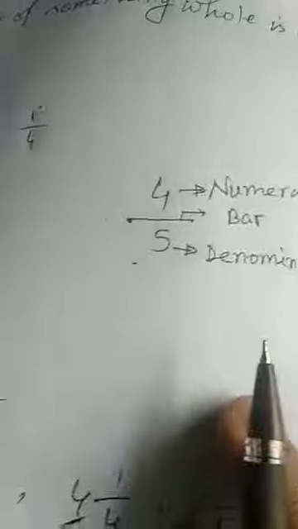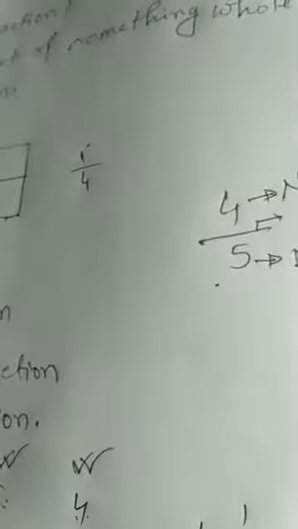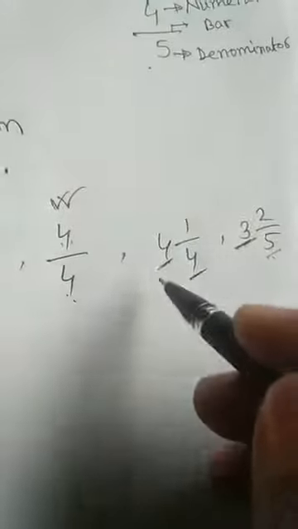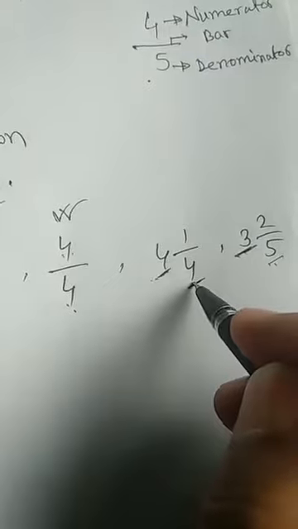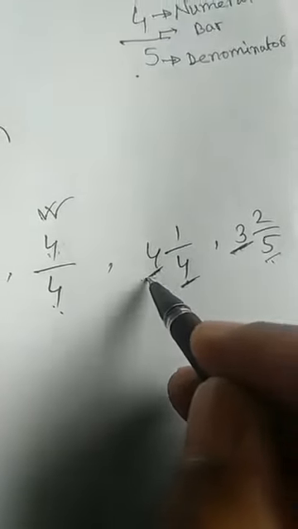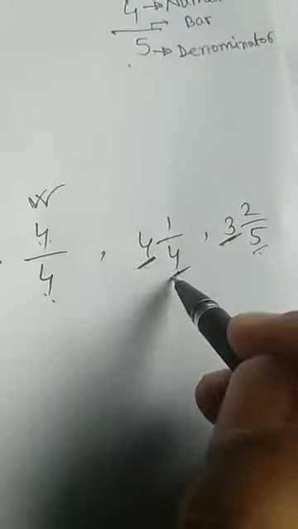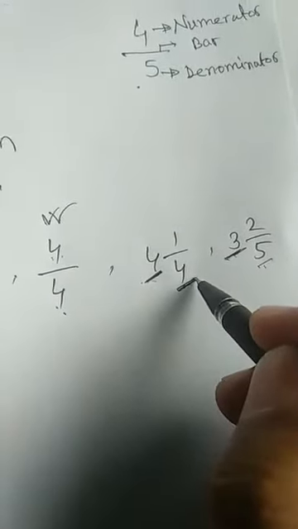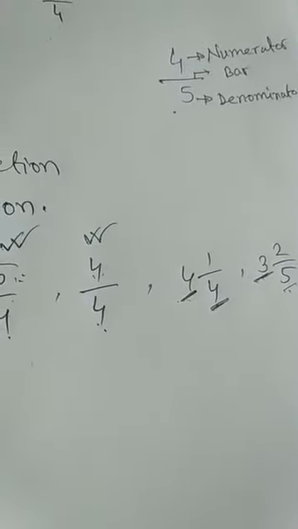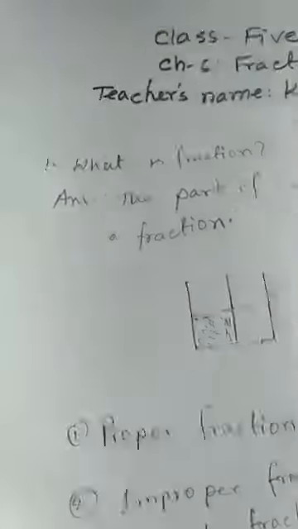The fraction in which an integer and a proper fraction are together is called a mixed fraction. I am repeating it again: the fraction which contains an integer and a proper fraction together is called a mixed fraction. Have you understood? Okay, I think you have understood.